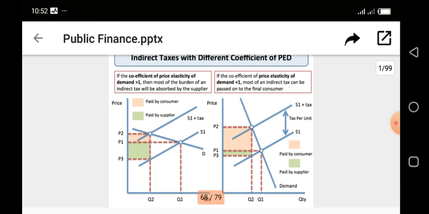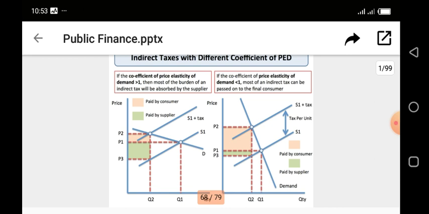If you trace the new equilibrium point down to meet the first supply curve, which is S1, you see where they meet at P3, Q2. Now, the colors indicate who is paying what. The first one, P1 to P2, shows the burden that the consumer is paying, while P3 to P1 shows the burden that the supplier is also carrying. So you see that the supplier is carrying more burden than the consumer.